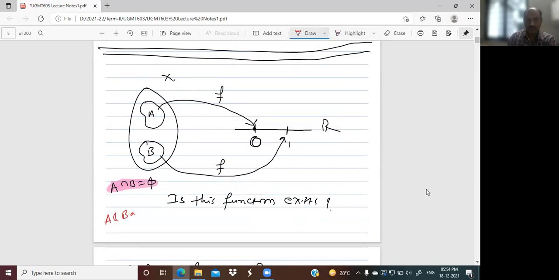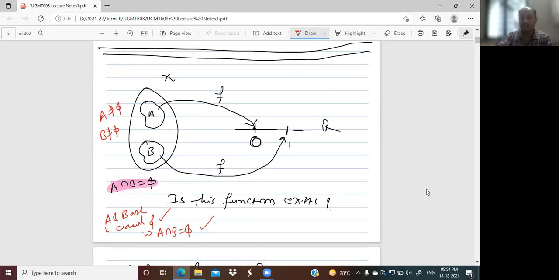A and B are closed, and A intersection B is empty. Moreover, A and B are non-empty: A is not equal to empty, B is not empty. So A and B are two non-empty subsets of our set X, and they are closed.